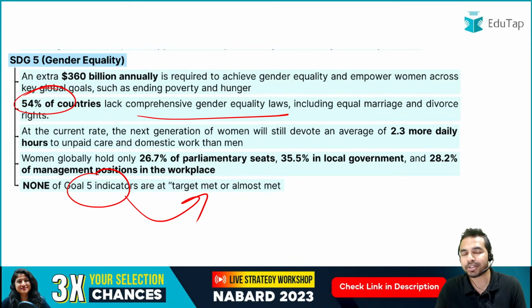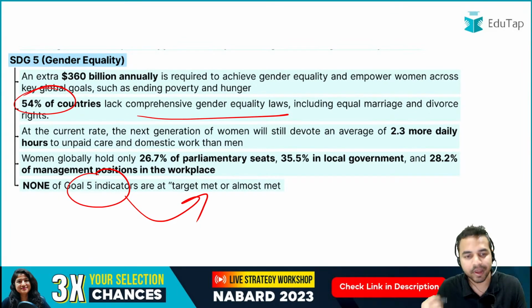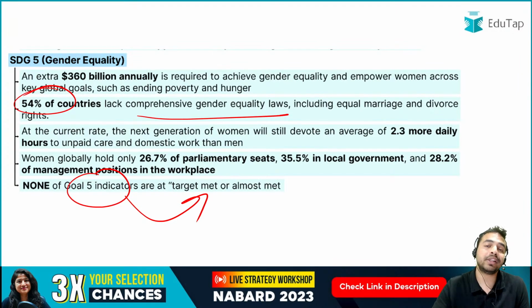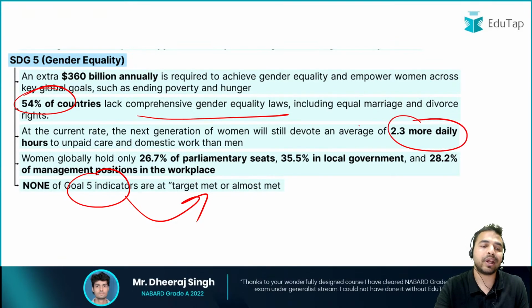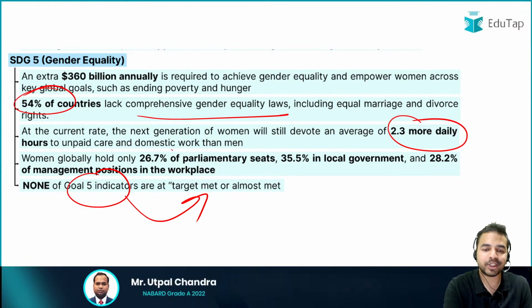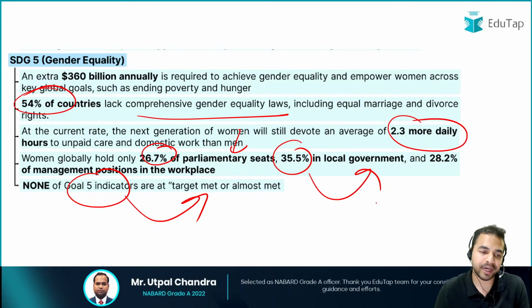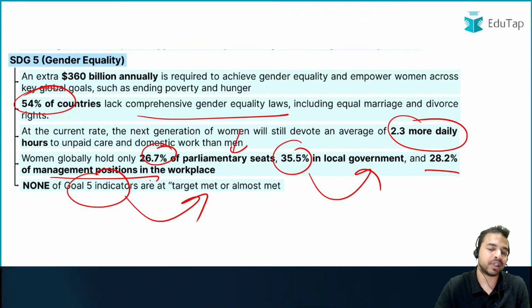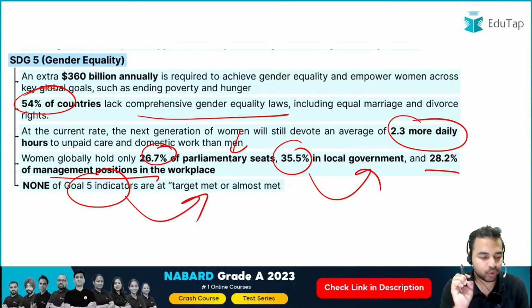Apart from that, when I talk about some other important findings from this particular sustainable development goal of the gender equality, this report says अगर हम बात करते हैं next generation of women की, they will still devote an average of 2.3 more daily hours to unpaid care and domestic work as compared to the men. And women globally hold only 26.7% of the parliamentary seats, 35% in the local government, and 28.2% of the management positions in the workplace. So my dear friends, I hope that these particular details about this particular goal of this report is very much clear to all of you.